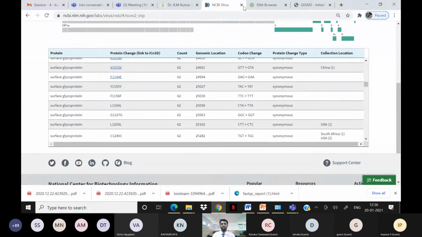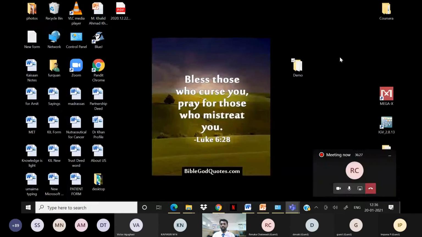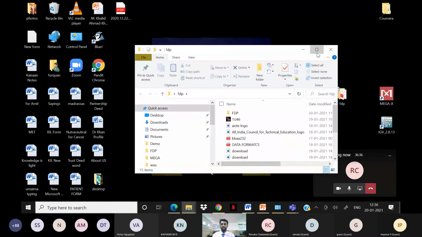Okay. So now the data sets are downloaded. I just move on to the tool analysis now. So we have data sets here. So I'm going to start now with that IGV tool.